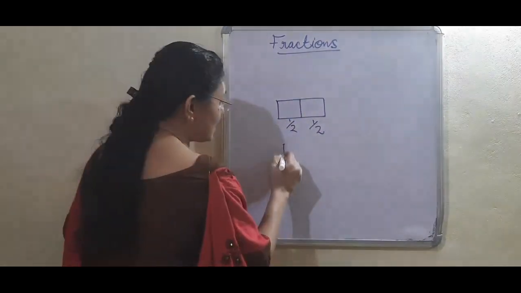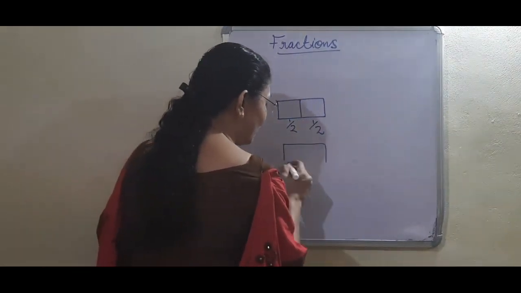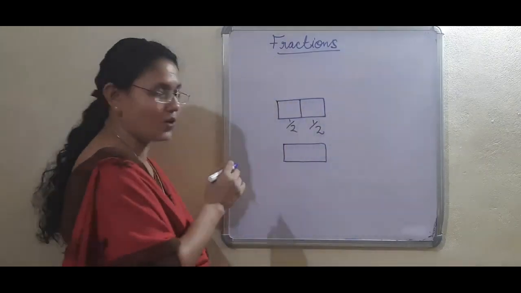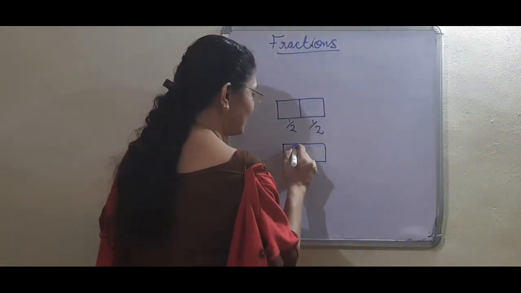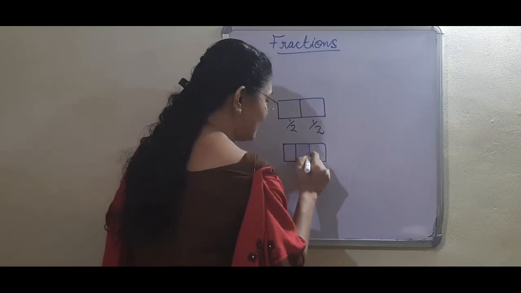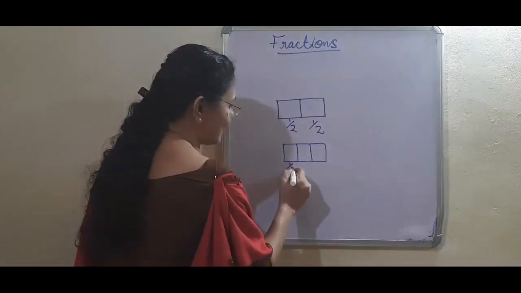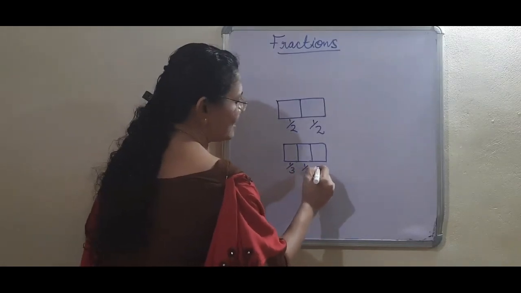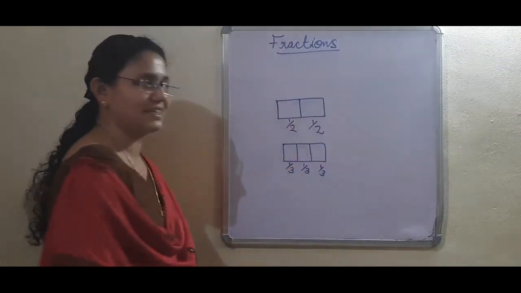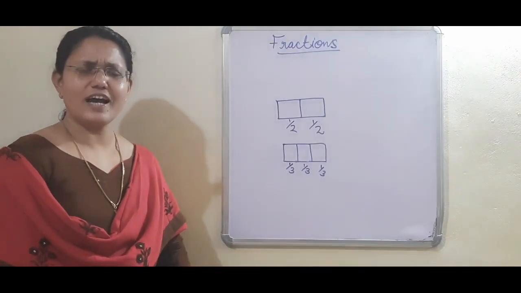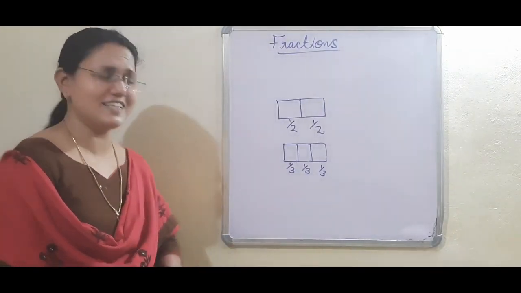If there are three children, what will you do? You will cut this into three equal pieces. Three equal pieces. Now each part is what? That is 1/3. This is also 1/3.